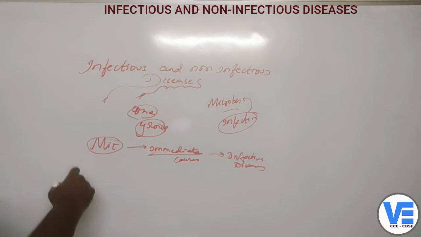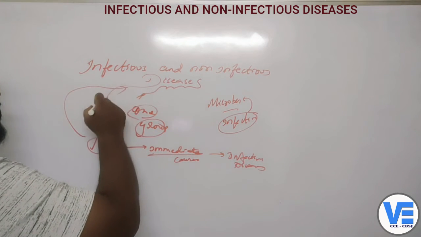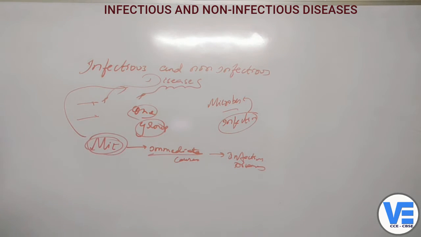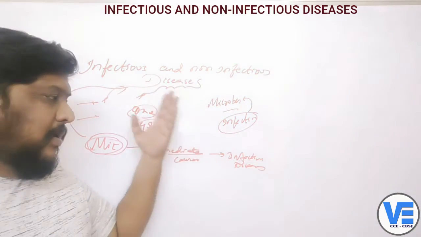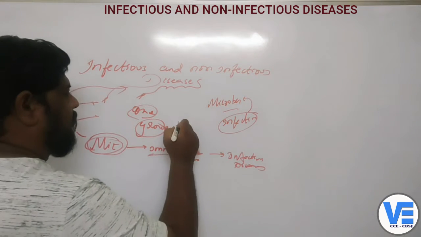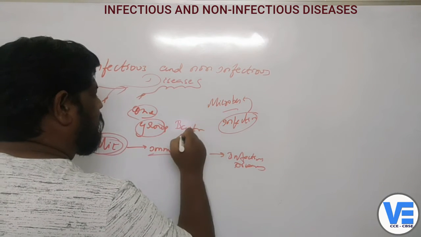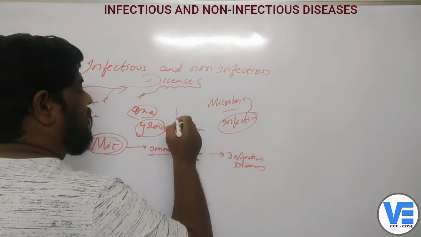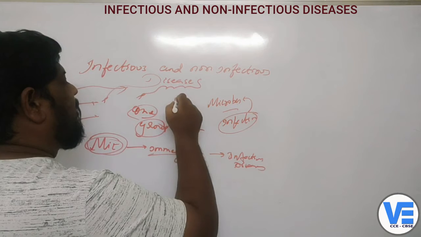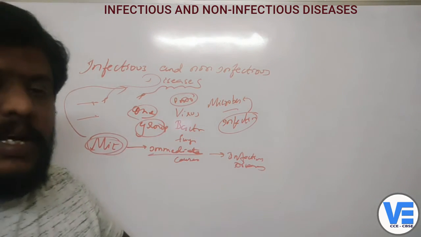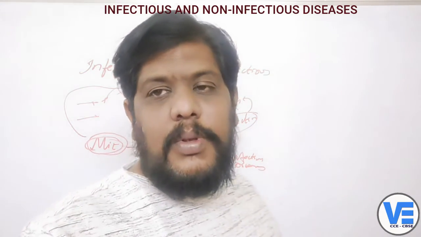Now, do you think that all the diseases which we know are only caused by the microorganisms? No, they are not at all caused by the microorganisms. There are many diseases which are caused by the bacteria, by the fungi, viruses, and even protozoans and whatnot. So many organisms are able to cause diseases in human beings.